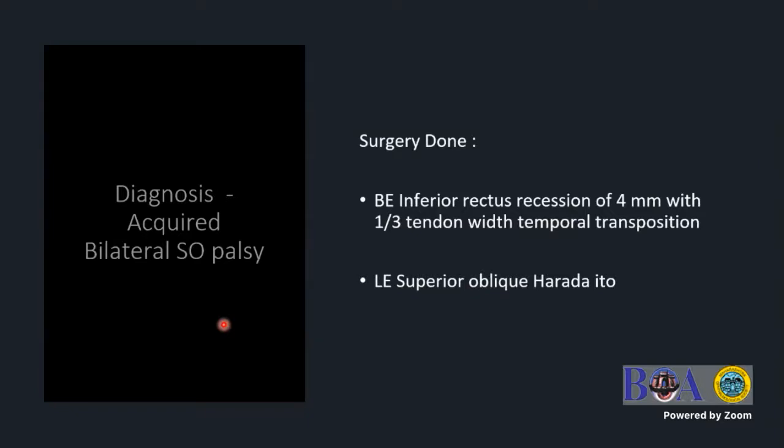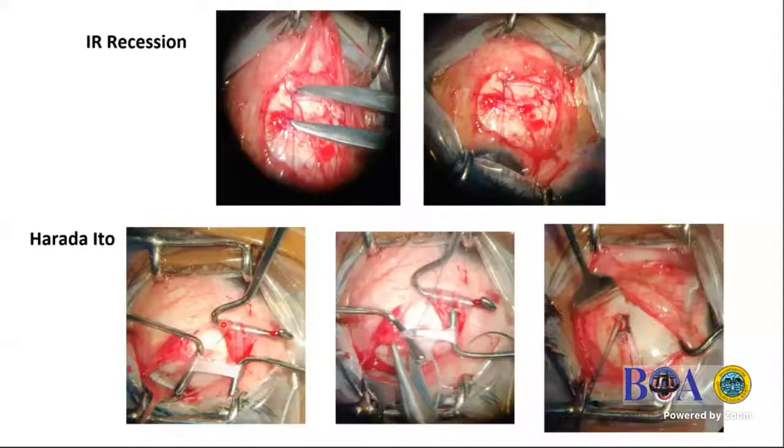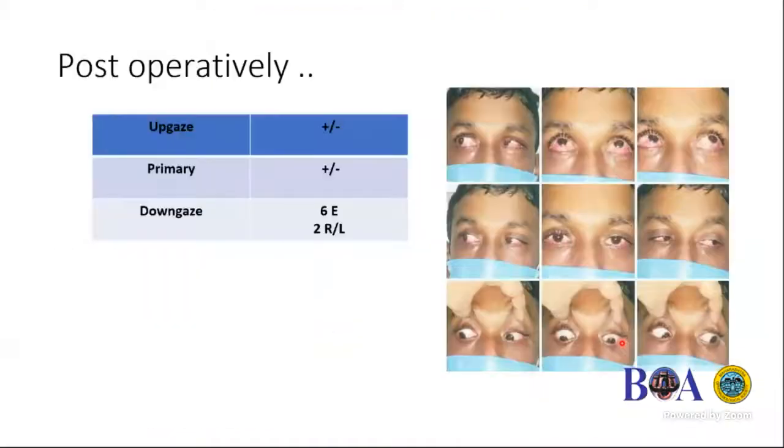left eye superior oblique Harada Ito. So these are the photographs of the surgery, with the temporal transposition of the inferior oblique after recession, as you can see here. And this is the superior oblique anterior transposition with the Harada Ito.